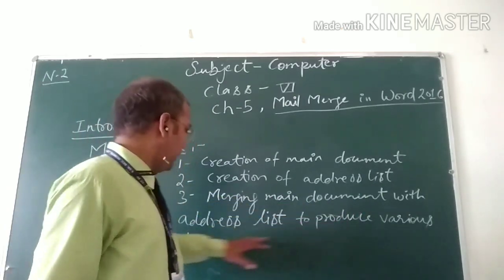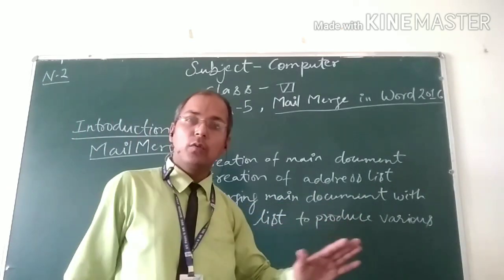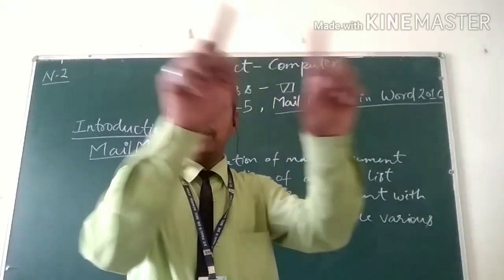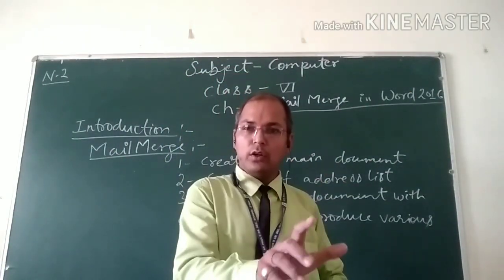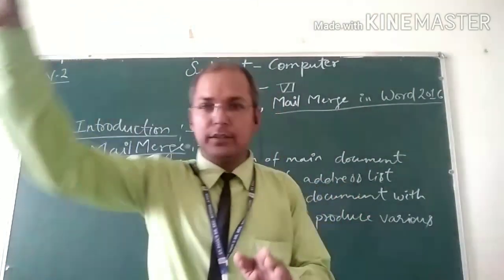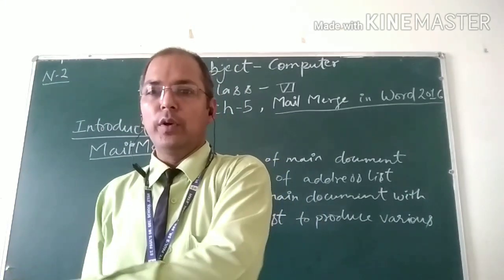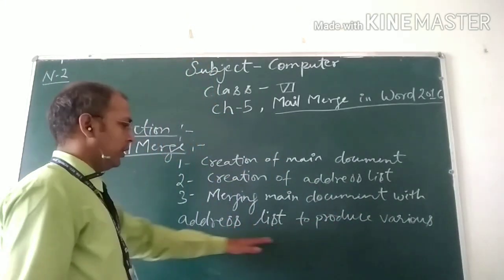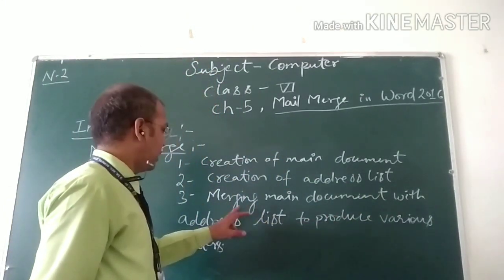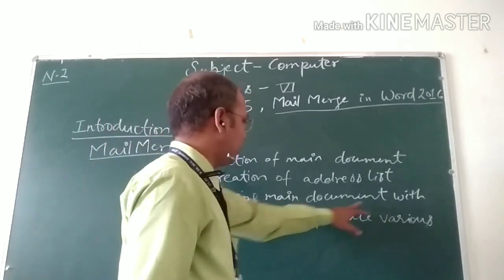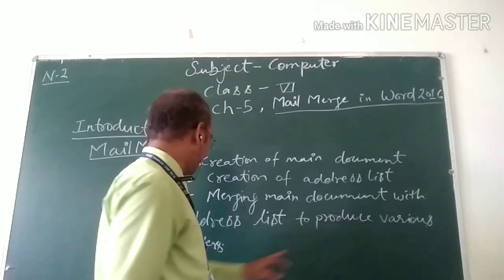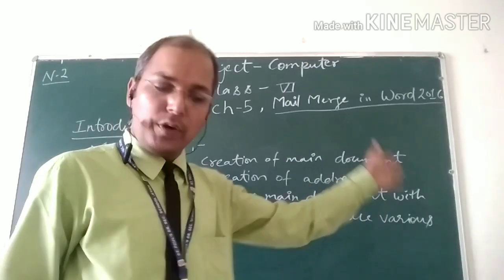Merging the document with the address list. What will be done then? Here is one paper, the invitation letter, and second is the address list of all the persons who will come to the ceremony. So that is merging the main document with the address list to produce various letters.